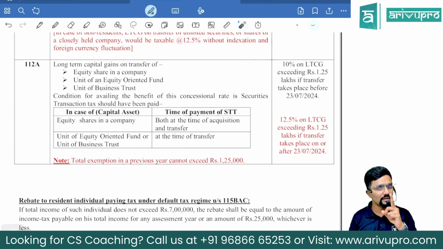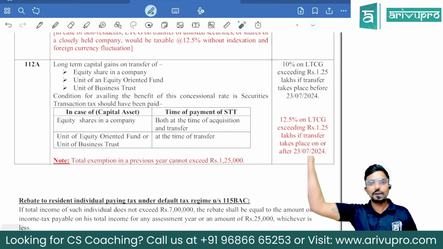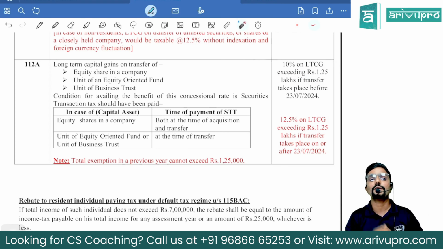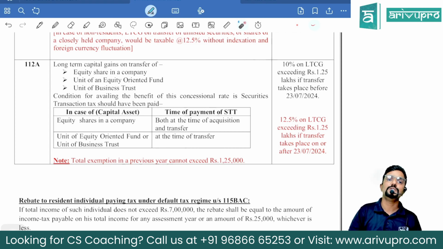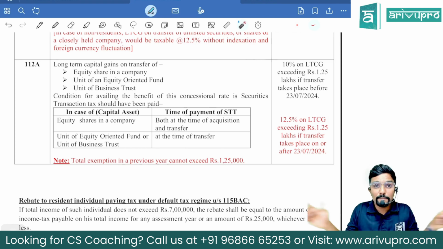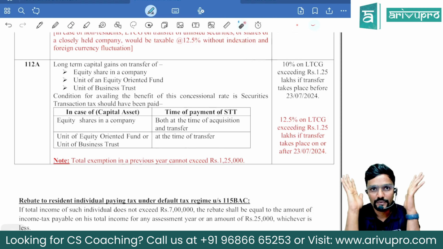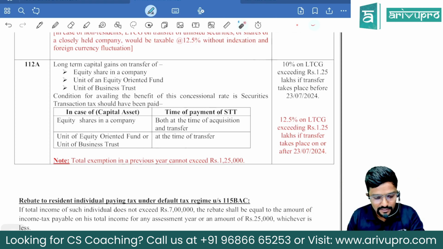But please be careful. Previously, this limit was 1 lakh. Now they have increased it to 1,25,000. By increasing the tax rate from 10 to 12.5, they increased the limit to 1.25 lakh. But 1.25 lakh is not available only after 23rd July. It is available even before 23rd July also. But maximum per year 1.25 lakh. Listen, I will explain with an example.